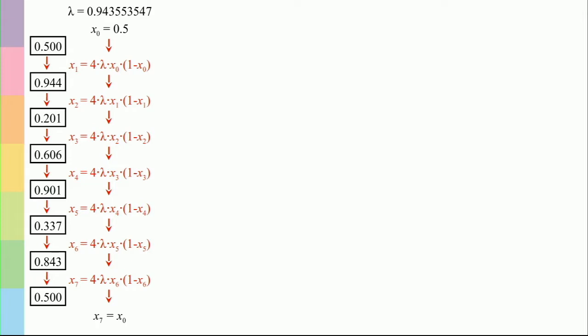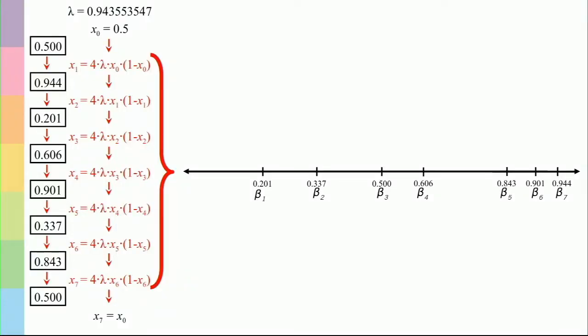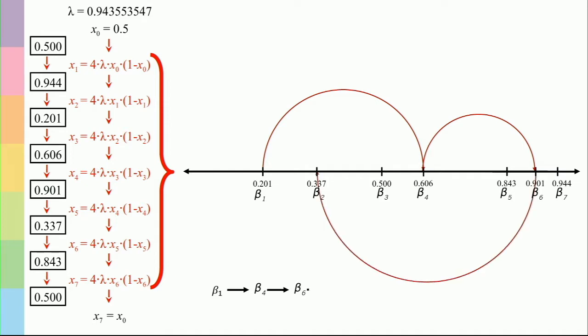This means that we have a periodic orbit of period 7, and we're going to try to model this periodic orbit in a completely different kind of structure. Rather than viewing this as an algebraic system where we simply iterate this function, we're going to take each of these points and call them fixed points. We're going to label them in numerical order from beta 1 to beta 7 and place them on the real number line. And now we're going to describe some continuous process that connects these points along this real number line, and this is known as a continuous endomorphism, which is a different field of mathematics. So we see that beta 1 is going to map to beta 4 because 0.5 matches to, we see here.